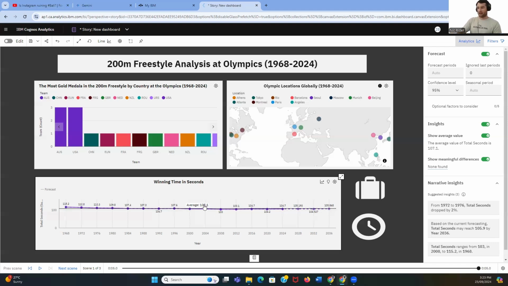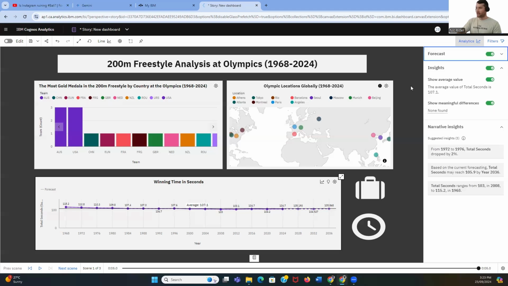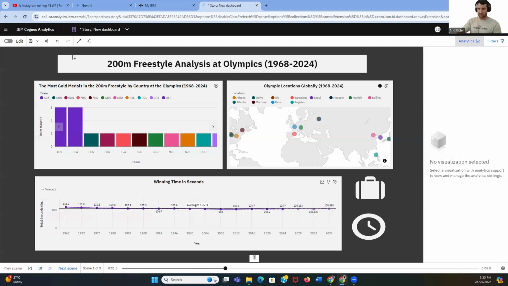Now, something to note here: the average of 147.1 throughout 1968 to 2024 in the 200 freestyle is still a good enough time to make the Australian 200 freestyle relay, and it's still a pretty reasonable time today.